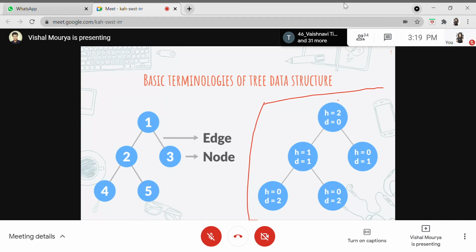So let's say this is the root node, as I told, and these three are the child nodes for this tree, and this is the middle node. You can see this node here is written as H is 2 and D is 0. So let us first ignore that.